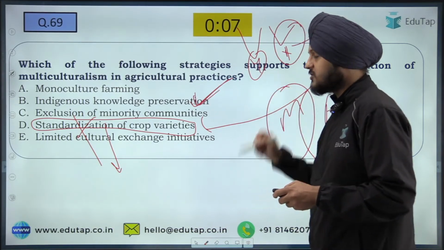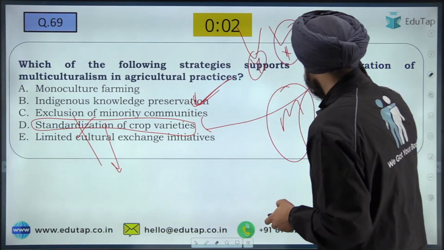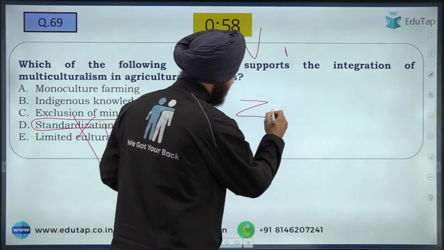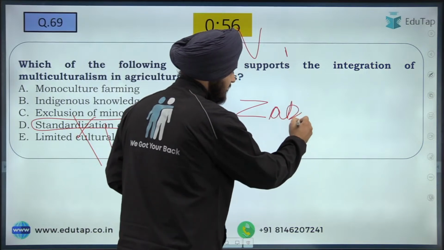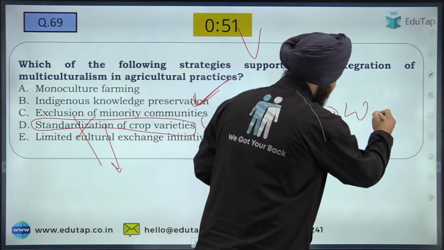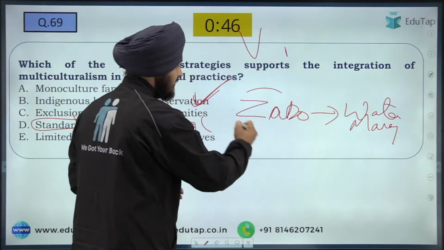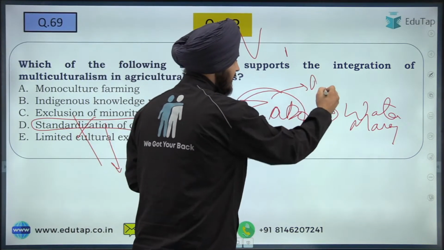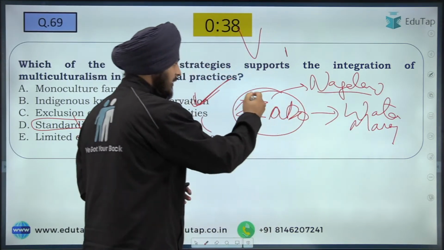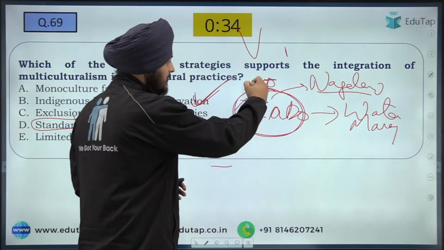For example, indigenous knowledge preservation, the indigenous communities that are there. Let me give you an example with respect to that. You must have heard about the Zabo method. Zabo is basically an indigenous method of water management, and this Zabo method is used by tribal communities in Nagaland. I'm not able to recall the name of the tribe which uses this Zabo method. You can Google it, but just an example.